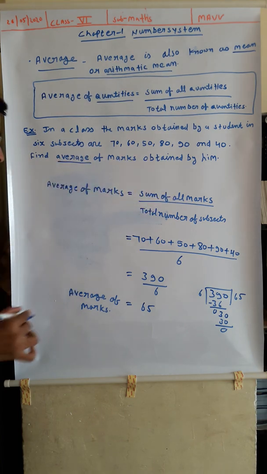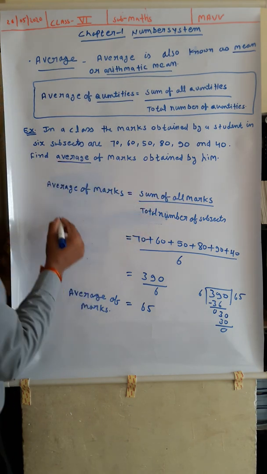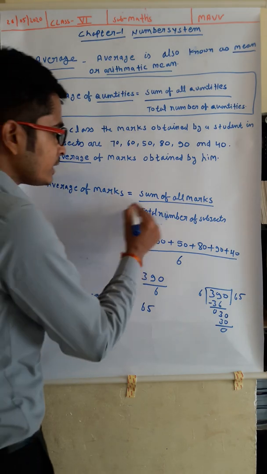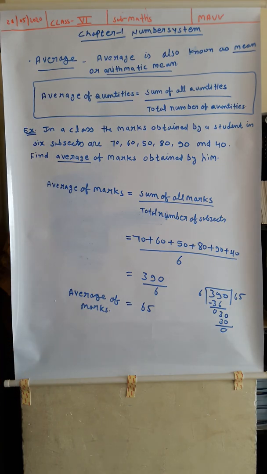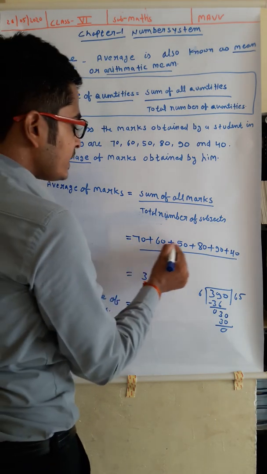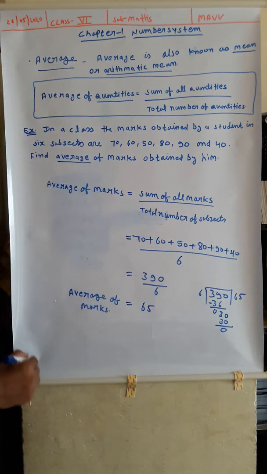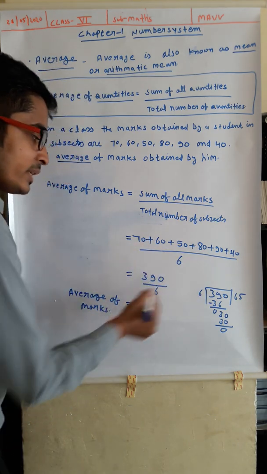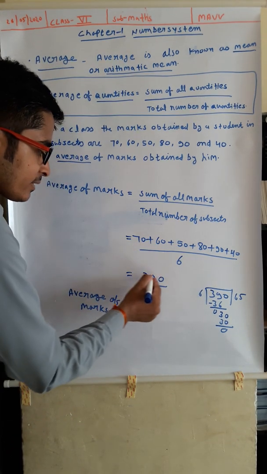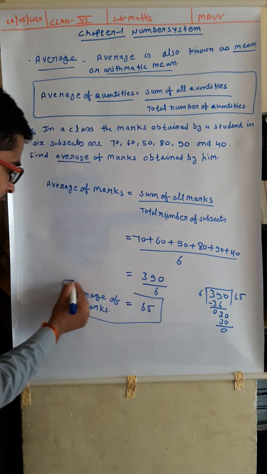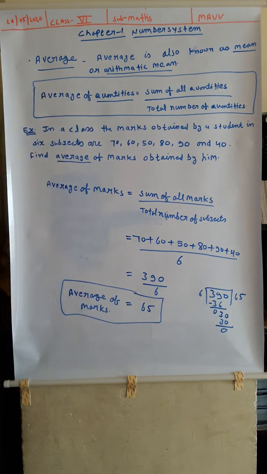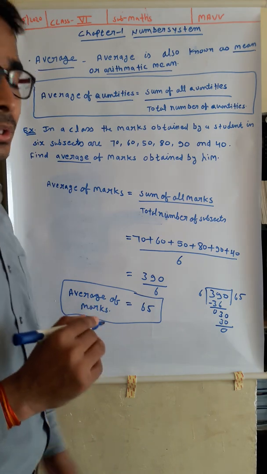Average of marks is equal to the sum of all marks upon the total number of subjects. So we get 390 by 6, that is 65. So the average is 65. I hope it is clear to you.